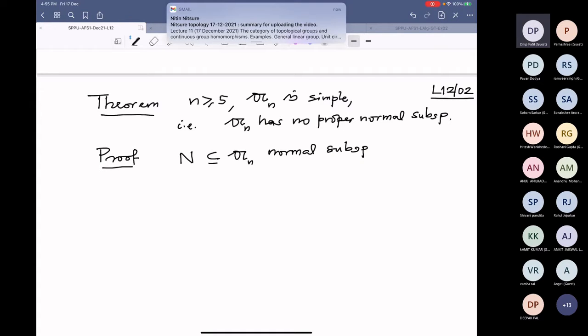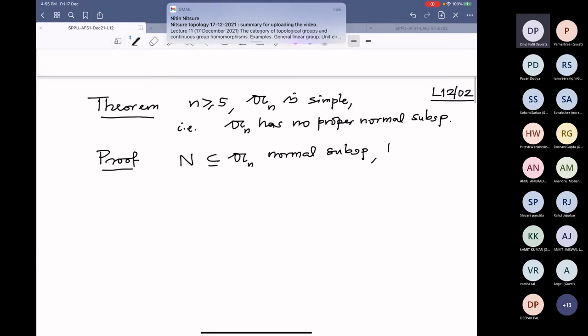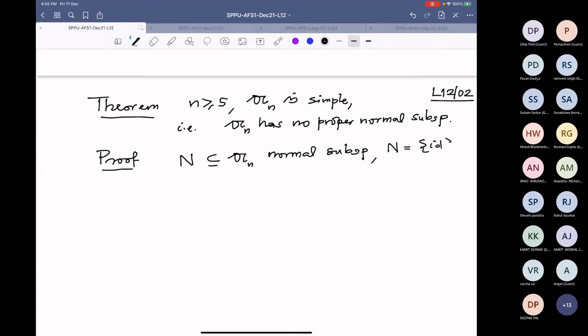And which is non-trivial. Assume that N is not the singleton identity. Then I want to prove N must be equal to the whole A_n. This is what I want. But I say it is enough to prove this equality.